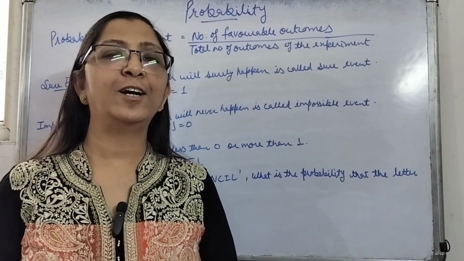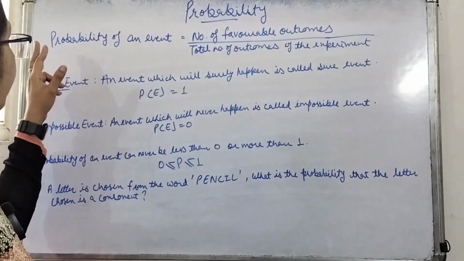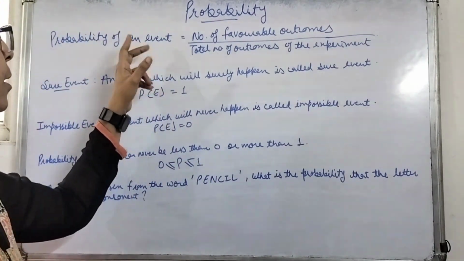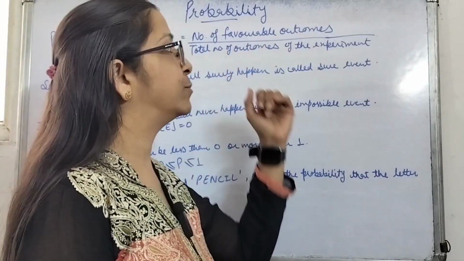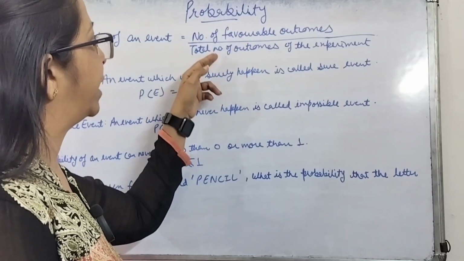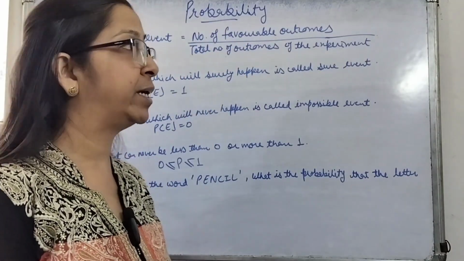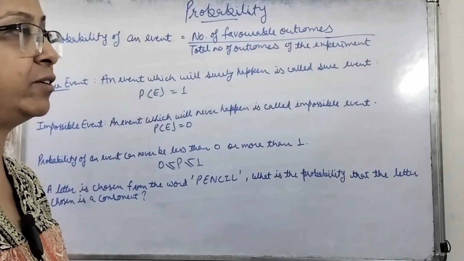Now let's understand how to find the probability of any event. The formula for finding the probability of any event is the number of favorable outcomes divided by the total number of outcomes of the experiment. When we divide the number of favorable outcomes by the total number of outcomes of the experiment, the value we get gives us the probability of the event.